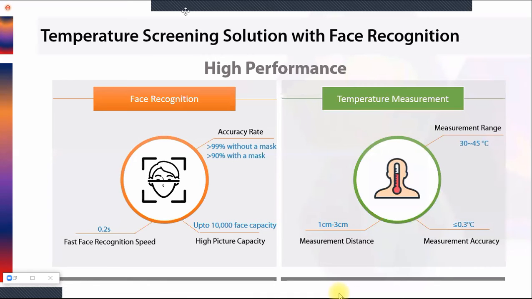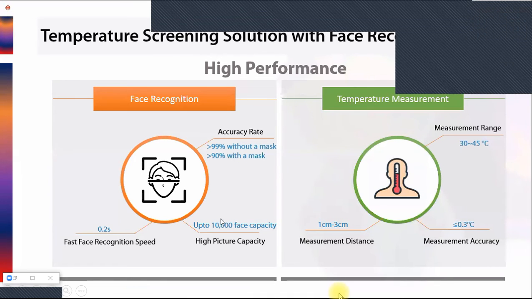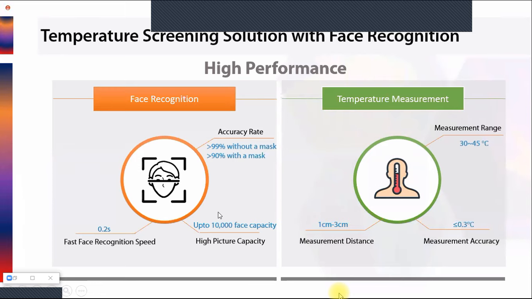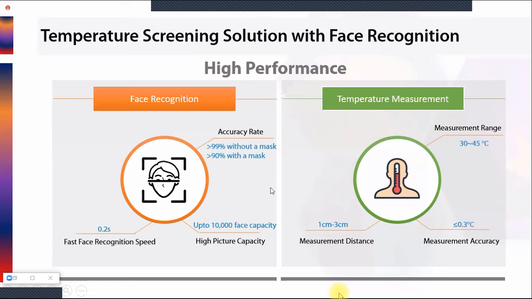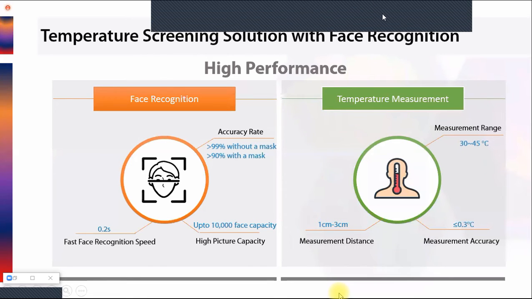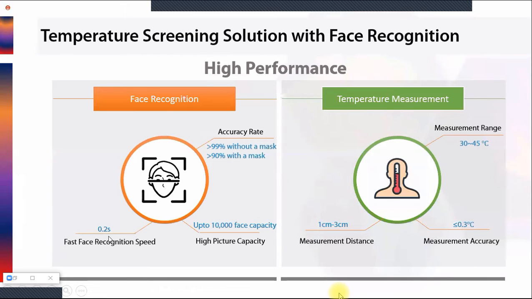If the database is local, it can hold 10,000 faces per terminal. The picture quality is high because it has a 2 megapixel camera, and the speed of recognizing a face is 0.2 seconds. That's quite a good speed. The temperature measurement is 30 to 45 degrees Celsius, with 0.1 degrees Celsius accuracy, and a measurement distance of 1 to 3 centimeters.